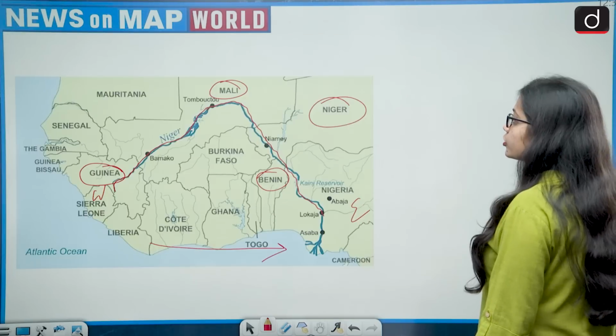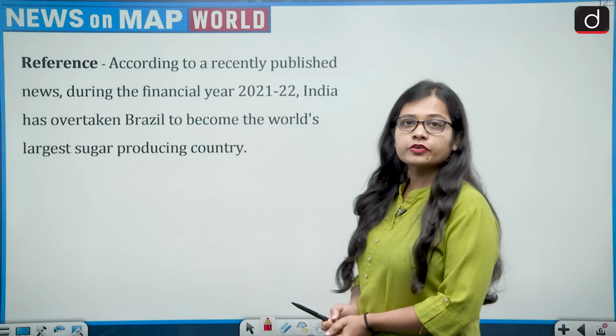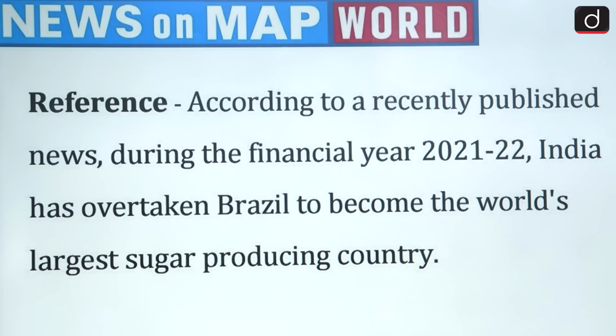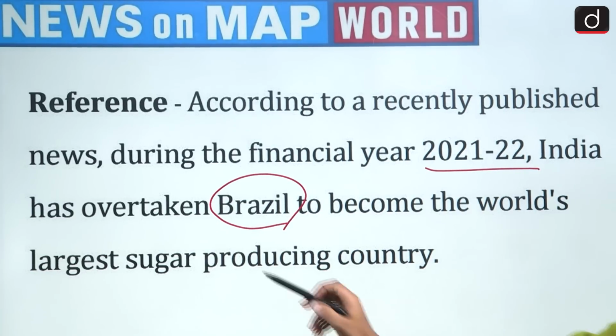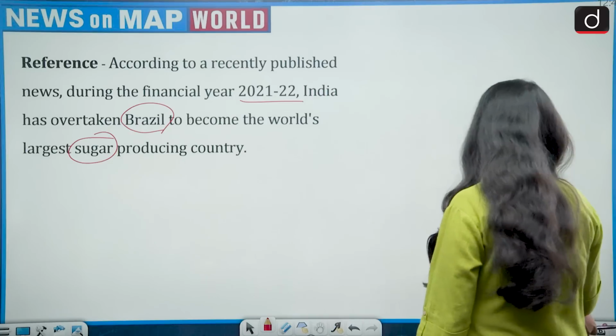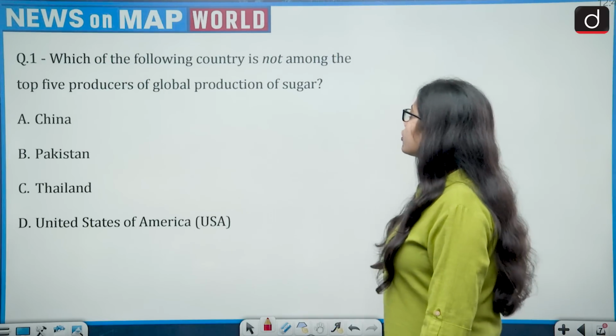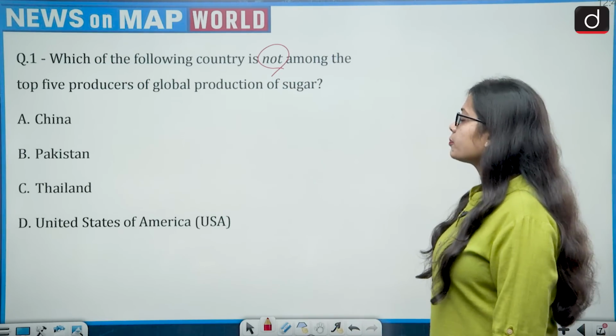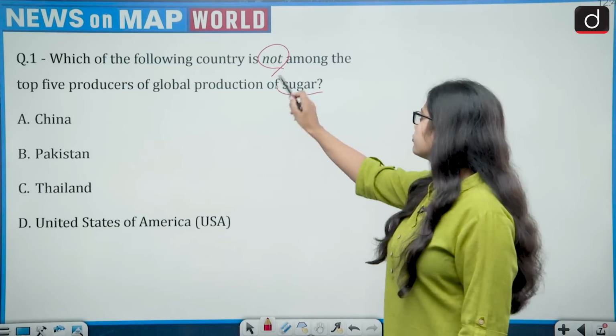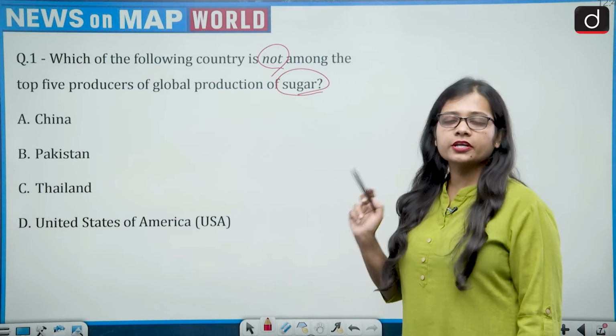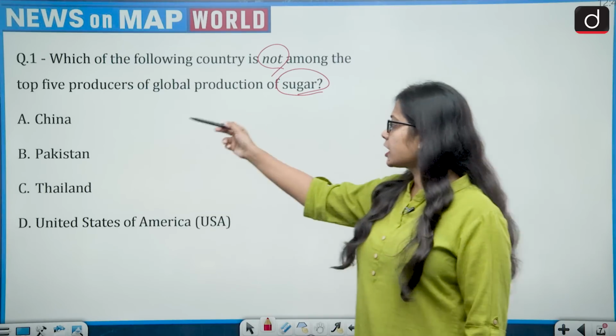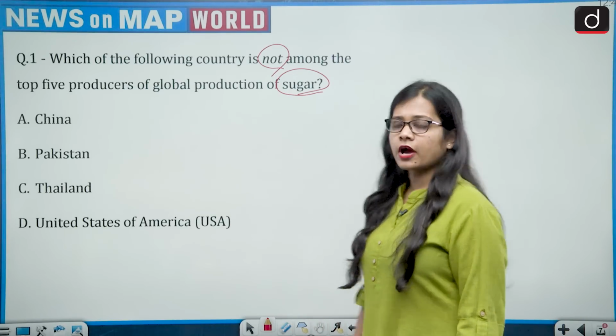So now moving on to today's session. The reference for the first question is, according to a recently published news, during the financial year 2021-22, India has overtaken Brazil to become the world's largest sugar producing country. This brings the topic of sugar to the news. And the question says, which of the following countries is not among the top 5 producers of global production of sugar? That is China, Pakistan, Thailand or United States of America.